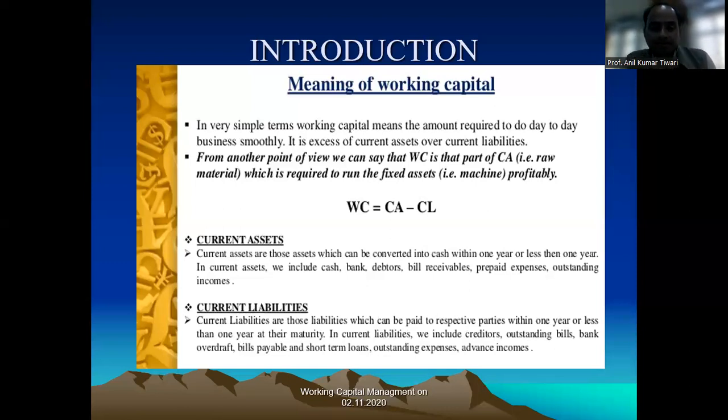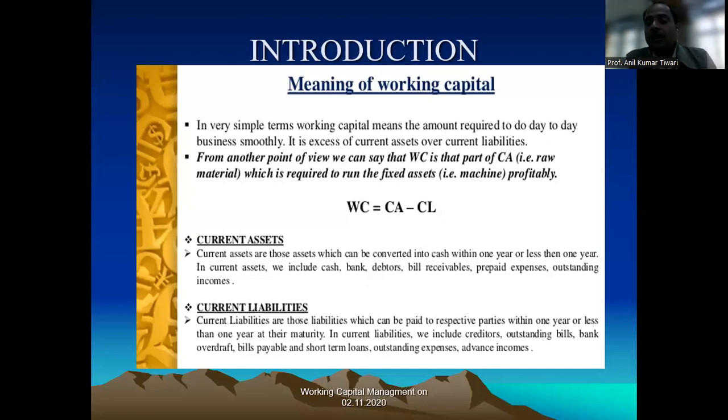Here, in terms of dimensions, the excess of current assets over current liabilities is known as working capital. Current assets are those assets which will be converted into cash within a year, within a short period, or within a day or a month. It means these assets will generate revenue within a year.